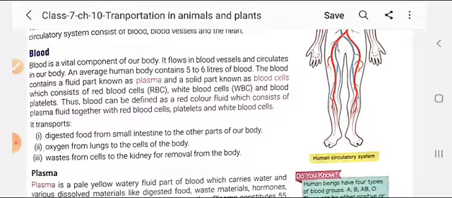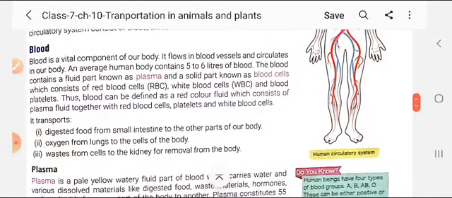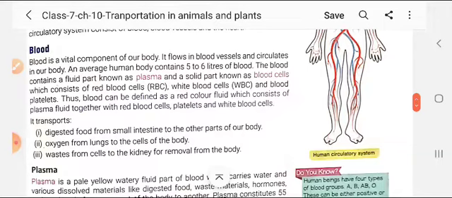On average, student, a human body contains 5 to 6 liters of blood. Understood? औसतन एक व्यक्ति के शरीर के अंदर ब्लड की मात्रा 5 से 6 लीटर होता है स्टूडेंट.